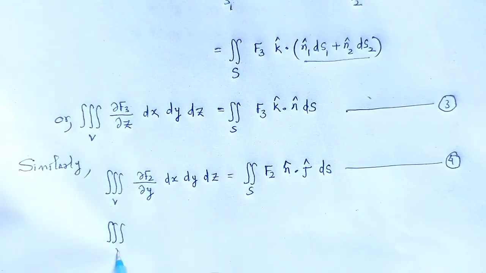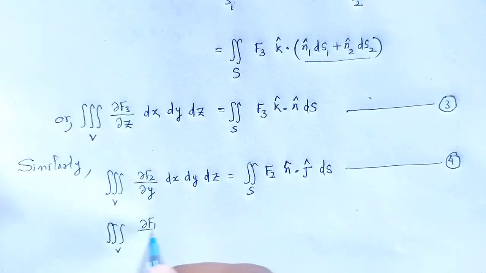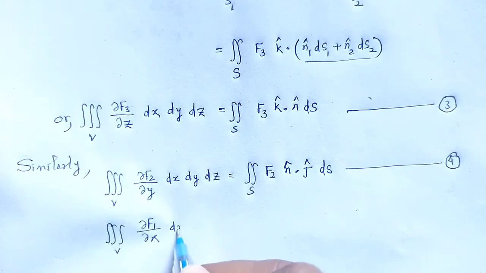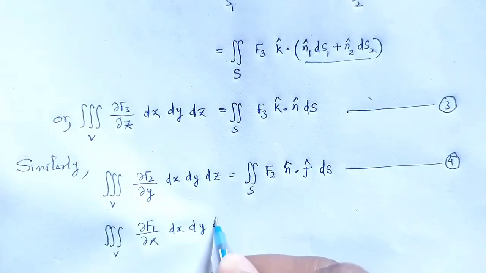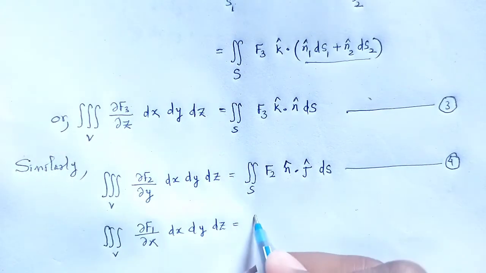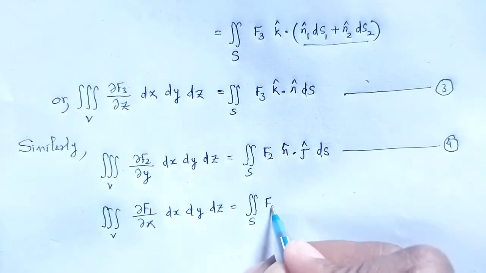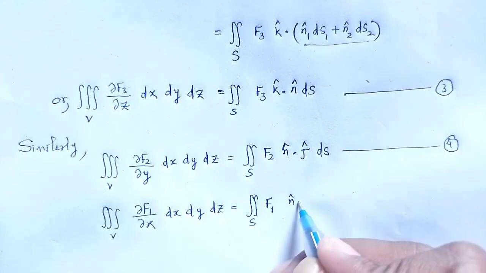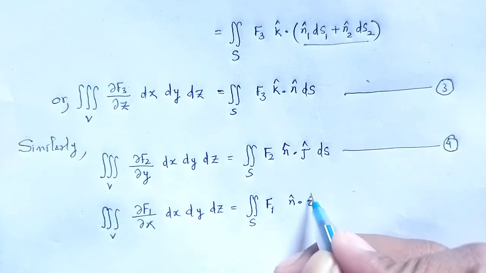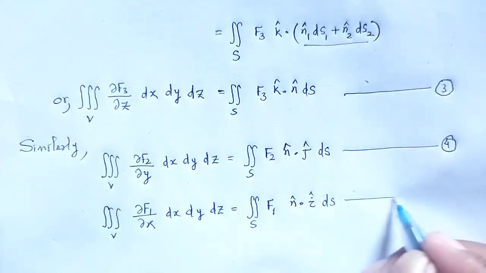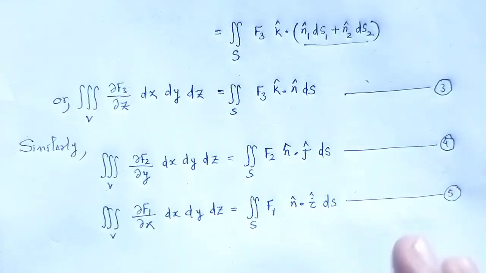Volume integral del f1 by del x dx dy dz is equal to the surface integral f1 n cap dot i cap ds, equation number 5.